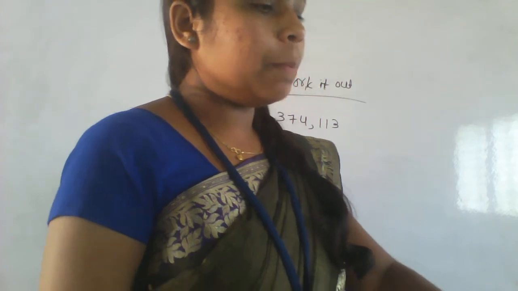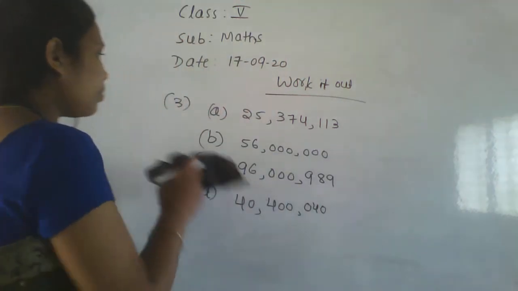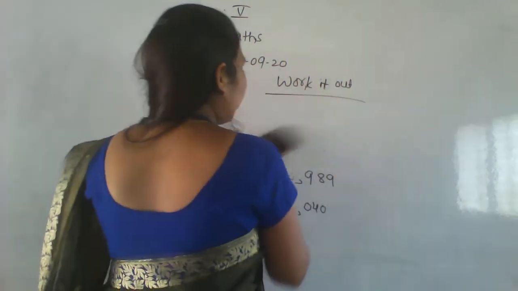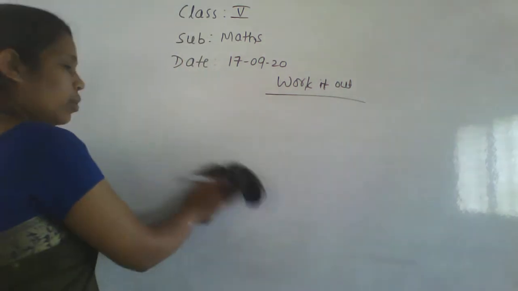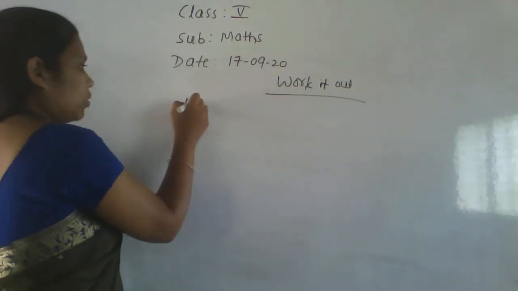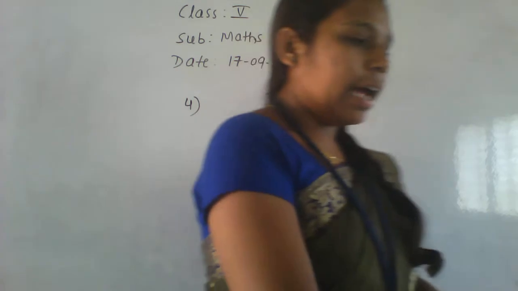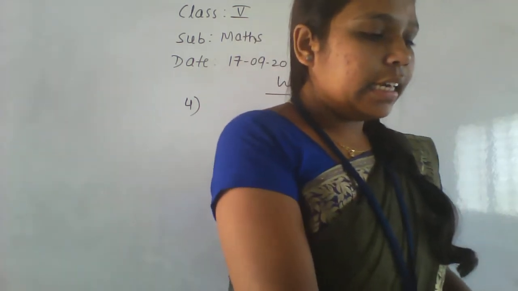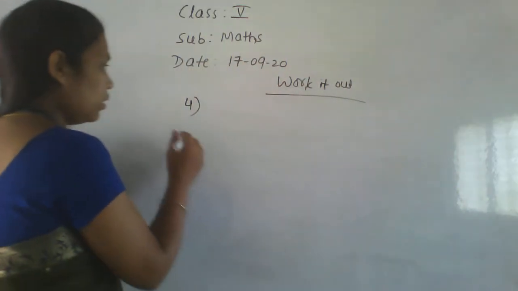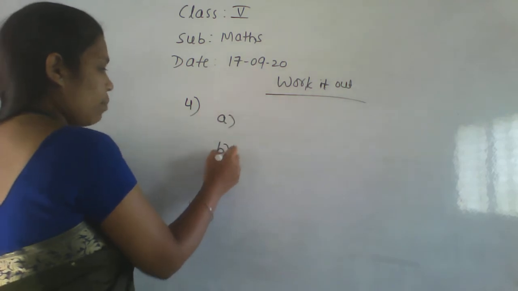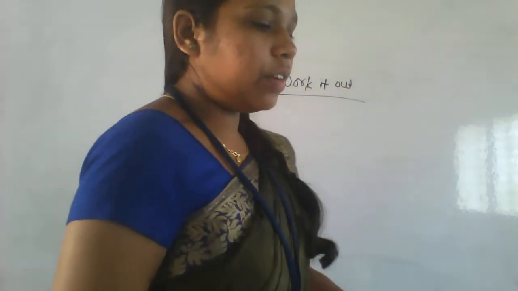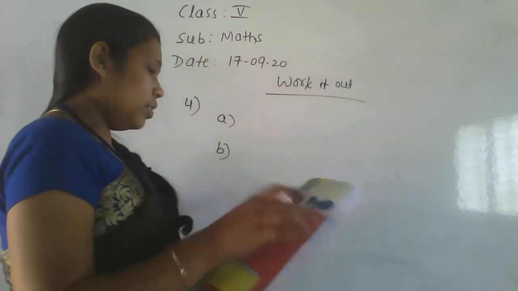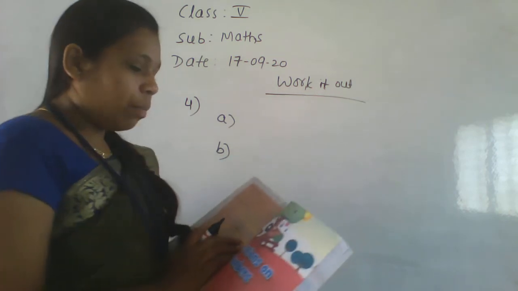Now go for the fourth main. Solve the fourth main now. Okay, in that, write in the standard form. Eighth one, write in the standard form. They have given the expanded form here.